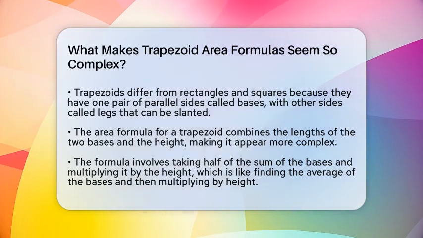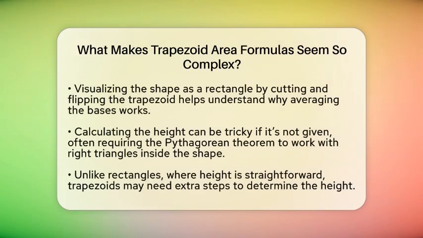The formula is written as half of the sum of the two bases multiplied by the height. So, you add the lengths of the bases, then take half of that total, and finally multiply by the height. It's like finding the average length of the bases and then multiplying by how tall the shape is. This is different from shapes like rectangles, where you just multiply length times width because all sides are straight and even.